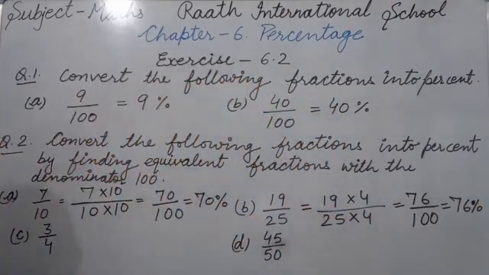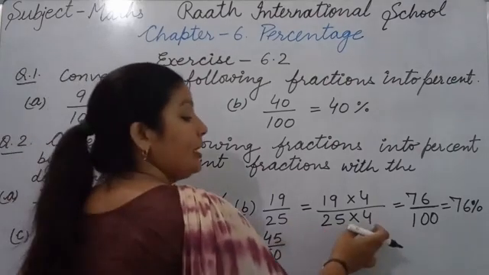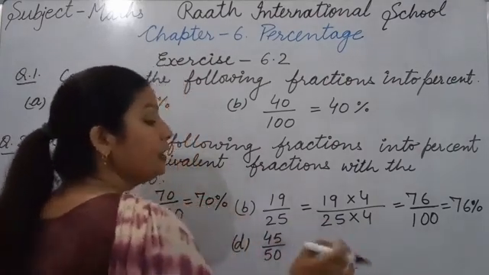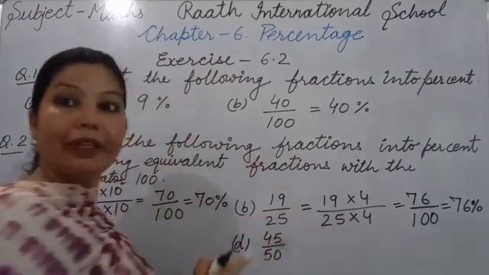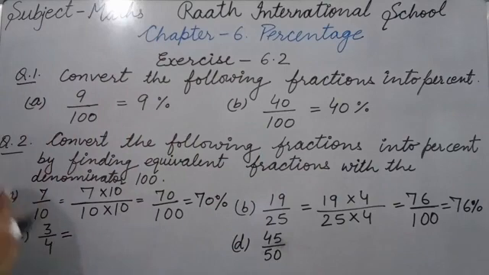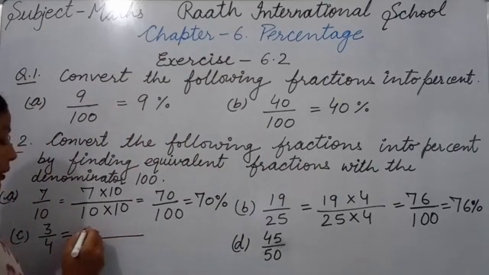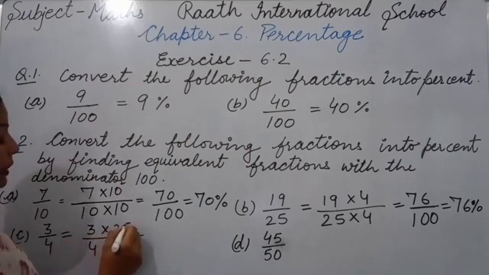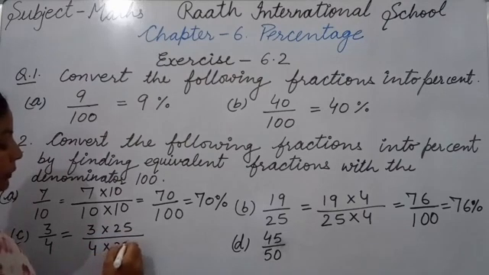Now it's the C part. In C part, what we have? 3 upon 4. Now how can 4 be 100? अभी हमने क्या किया? 25 को 4 से किया. इसका मतलब 25 fours are 100, so 4 25s are also 100. That means 4 multiplied by 25, so what will we get? 100. So numerator and denominator both should be multiplied by 25. 3 upon 4 multiplied by 25, multiplied by 25.